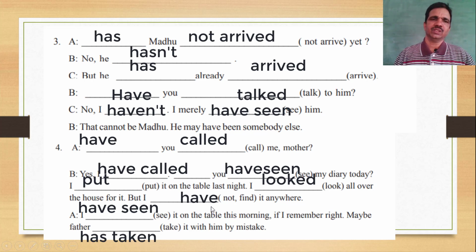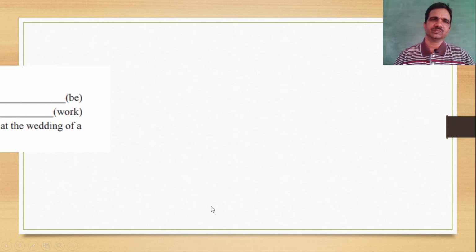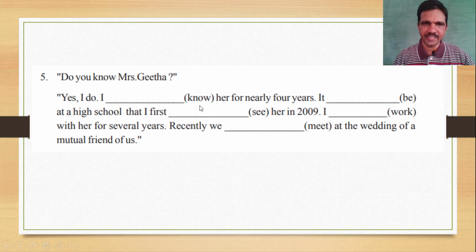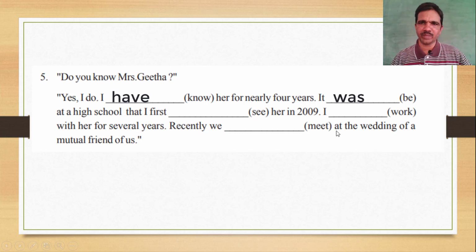Next, look at the next slide. Next, fifth one. Do you know this Geeta? Yes, I dash know her for nearly 4 years. So for 4 years, since or for refers to present perfect tense. That's why I have known is the right answer in that blank.